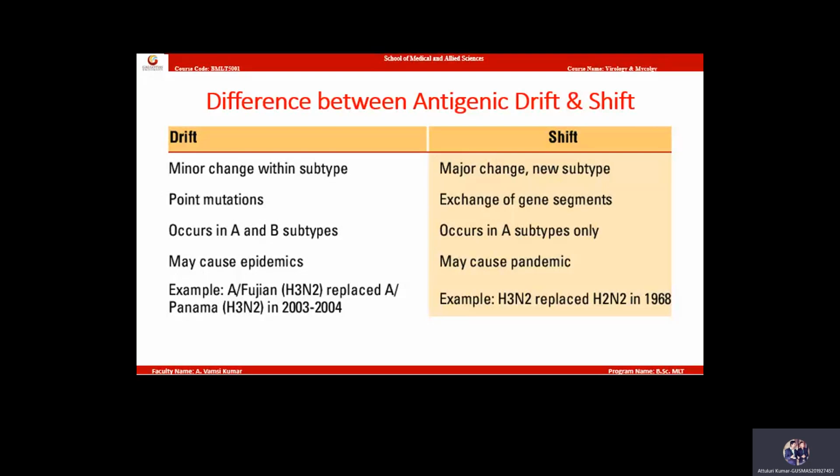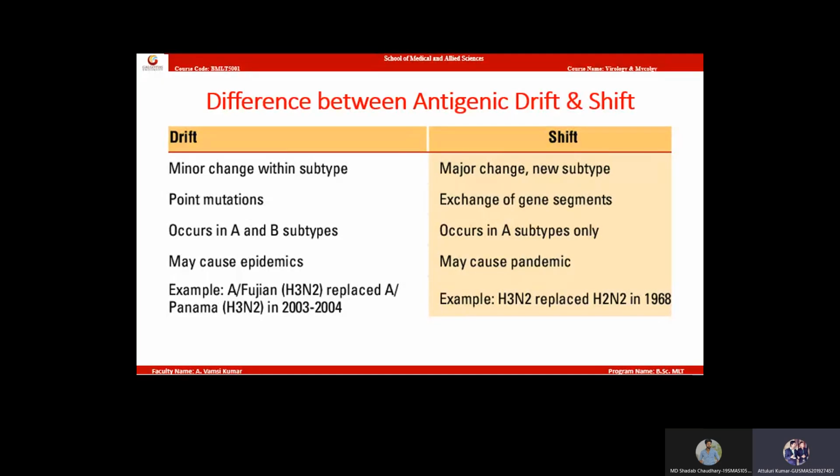So everyone write the difference between antigenic drift and shift. Drift occurs due to minor changes within a subtype, whereas shift is due to major change, a new subtype. Drift is due to point mutation. Shift is due to exchange of gene segments. Drift occurs in A and B subtypes, whereas shift occurs only in A subtype.